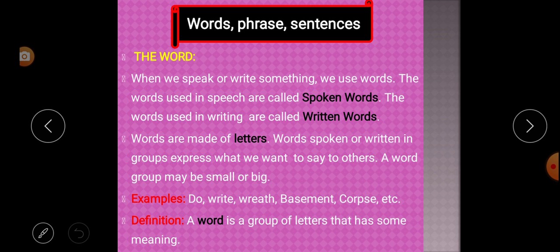So, what is the definition of a word? A word is a group of letters that has some meaning. Hope all of you understood what a word is. A word means a group of letters.